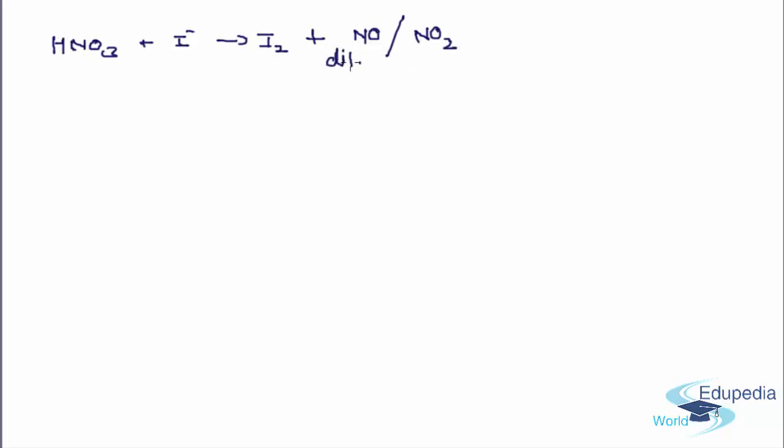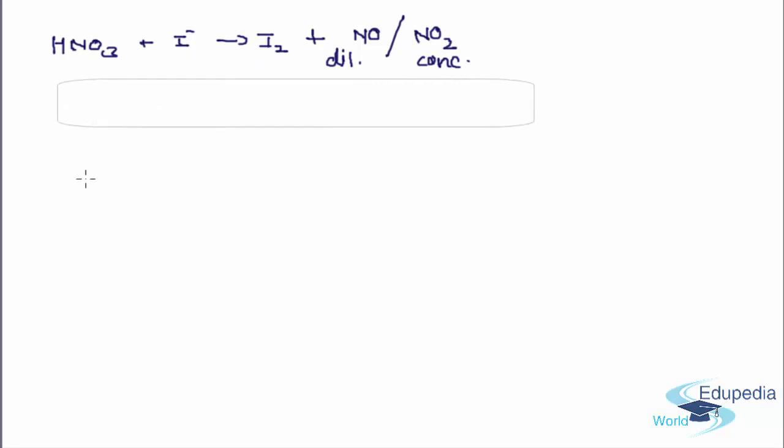For dilute HNO3 it will be reduced to NO, and for concentrated HNO3 it will be reduced to NO2. If there is a sufficiently large amount of HNO3, this I2 might be further oxidized into HIO3, but since we have been asked whether it can oxidize I minus to I2, definitely this is going to be my answer.